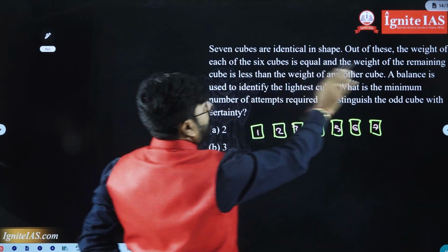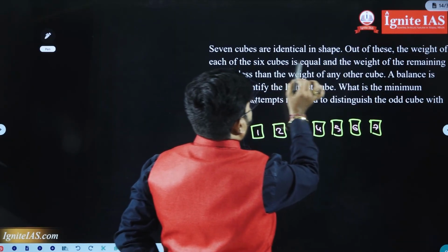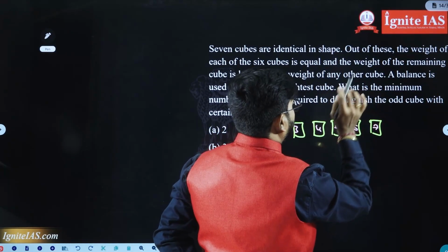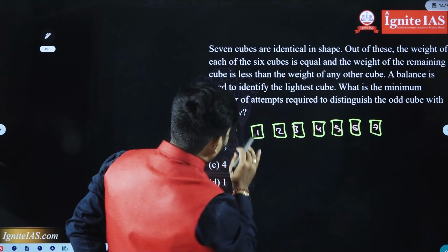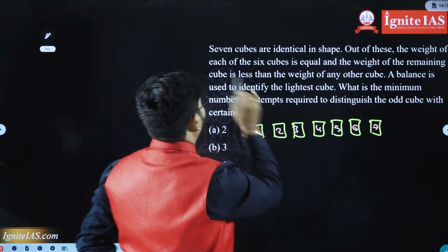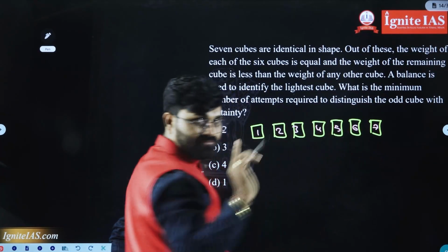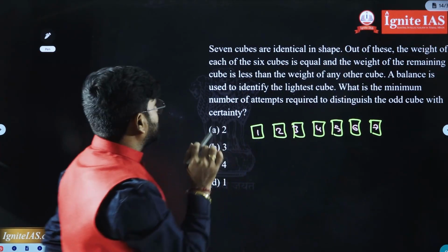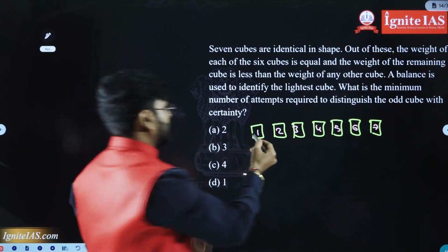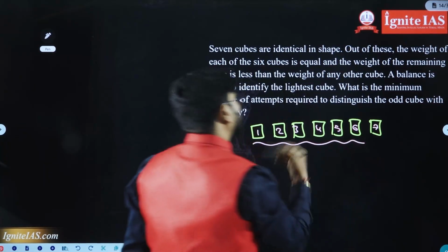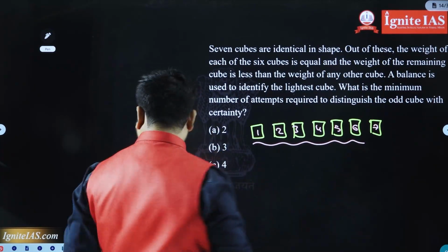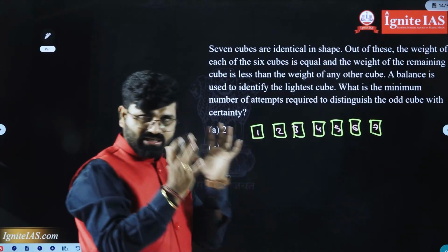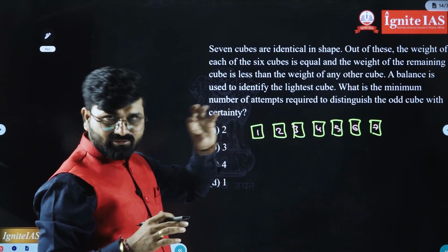The weight of each cube is equal, and for the remaining cube, out of 6, any 6, we don't know which 6 we have to take, if you take any 6, they are equal in weight, and one is different.